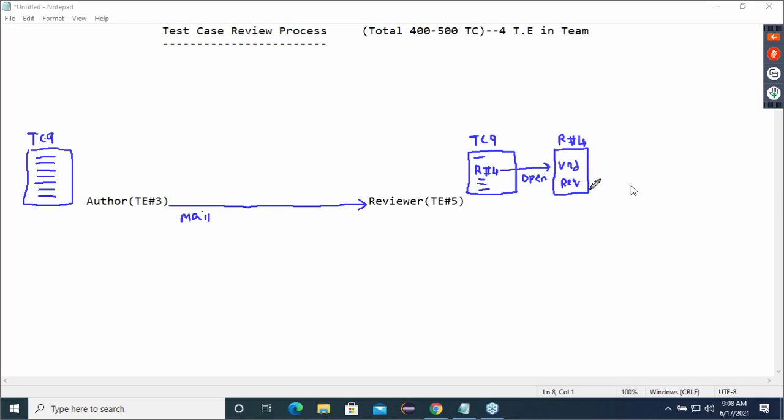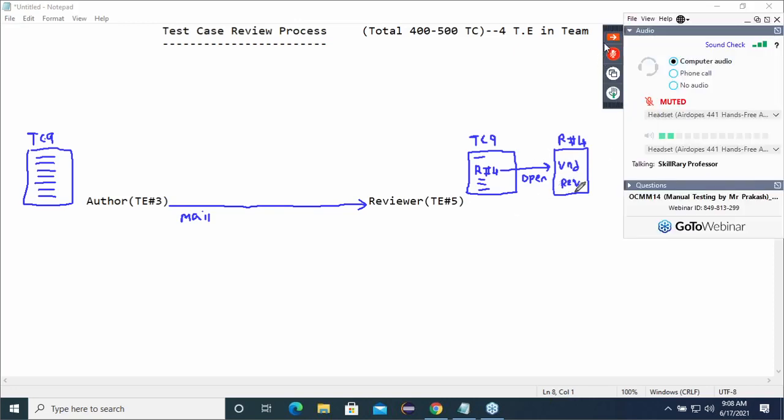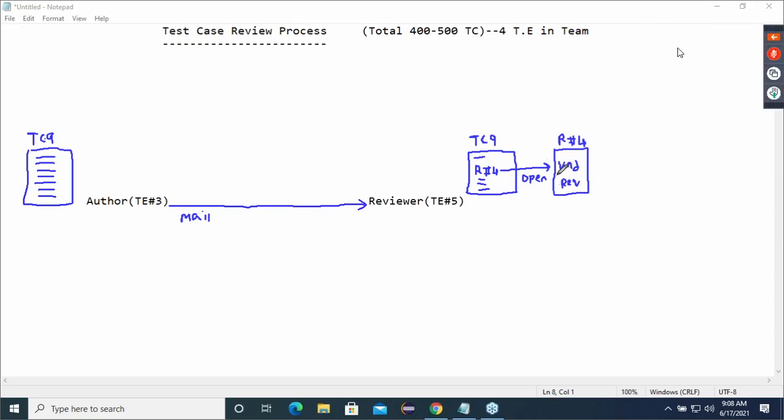Once he feels, yes, I have understood requirement number 4, then he starts reviewing the test cases. Am I clear? This is a very important point for me.